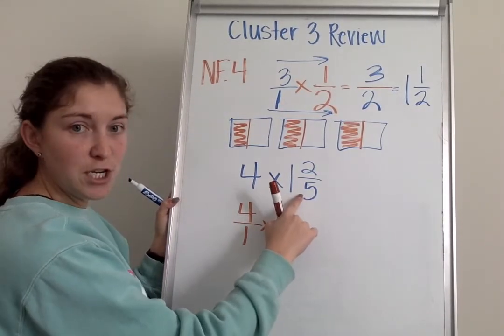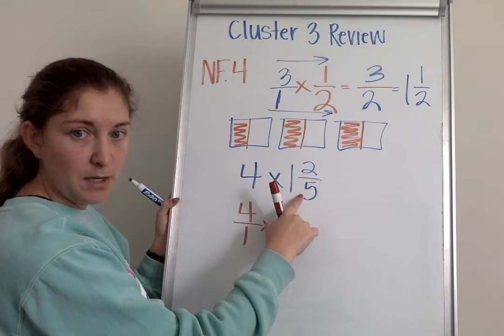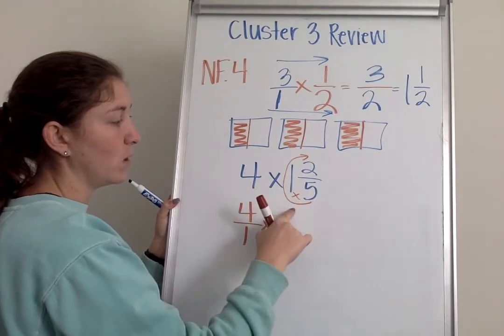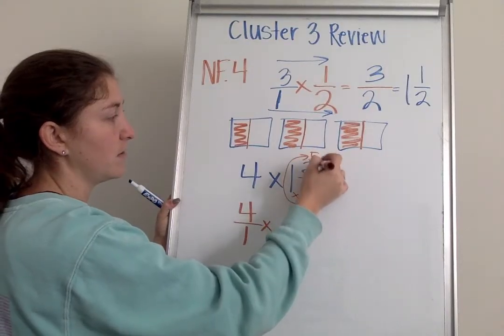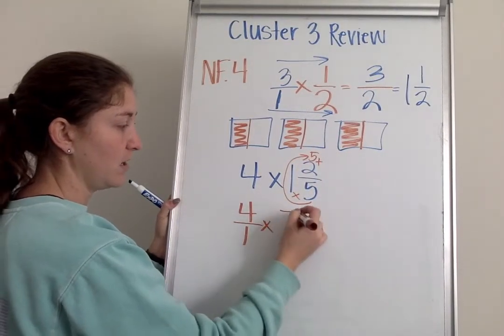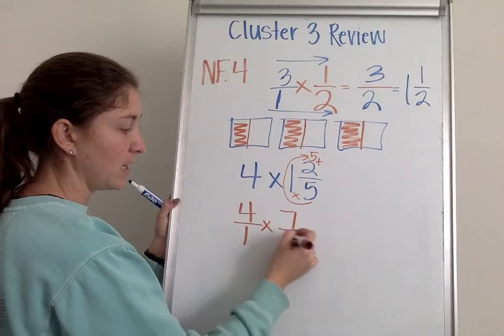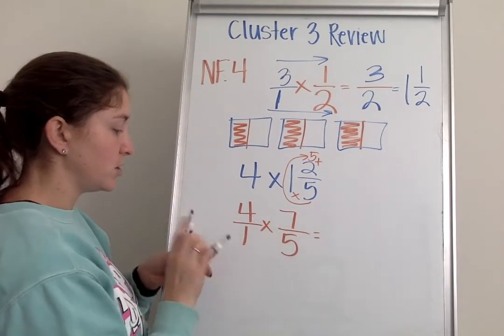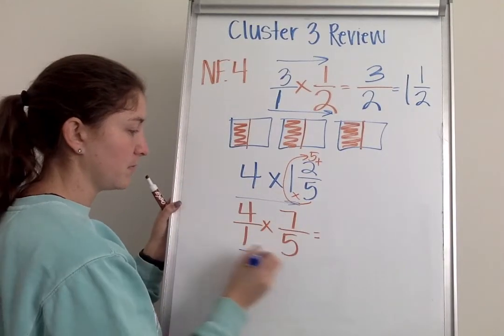I have to change my mixed number to a what? I have to change it to an improper fraction. So 1 times 5 is 5. 5 plus 2 is 7. That's my new numerator. I keep my denominator 5. And now all I have to do is just multiply straight across.